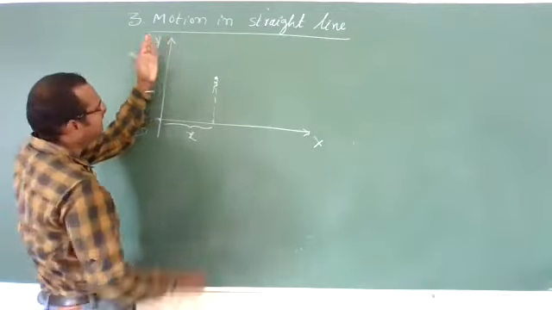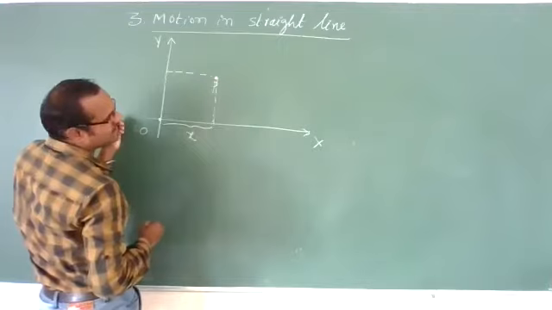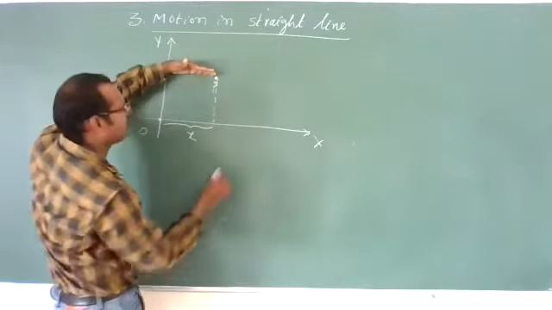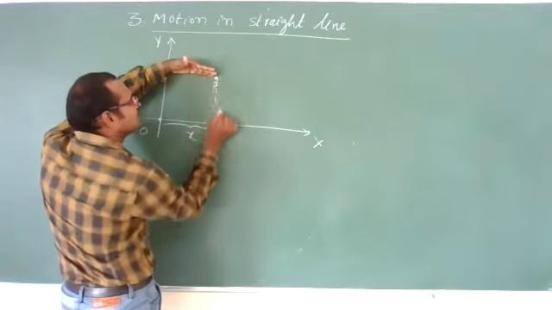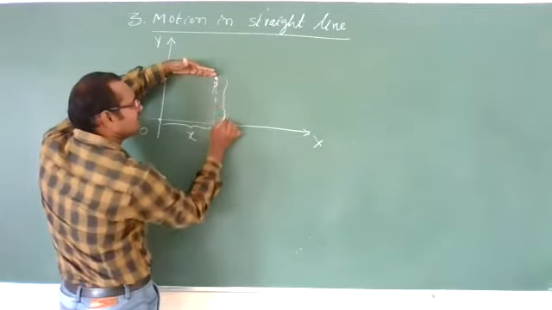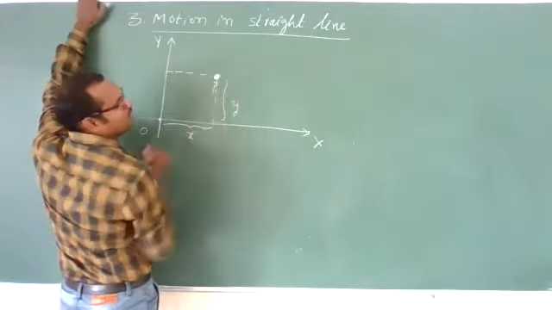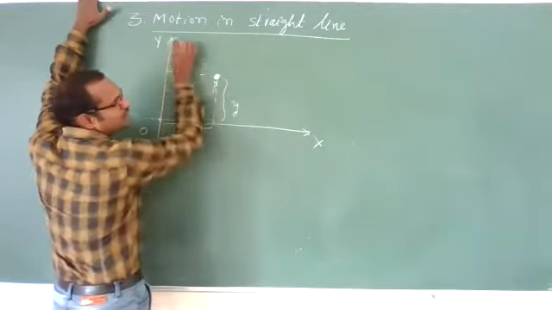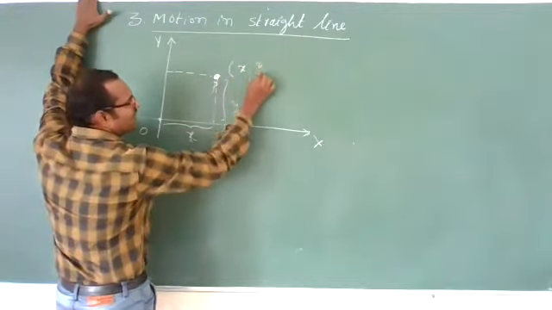And drop one more perpendicular to the y-axis. Now, this perpendicular from the x-axis, how much distance is it? This distance we call y. Now, the location of this point P in this x, y frame is given as (x, y).